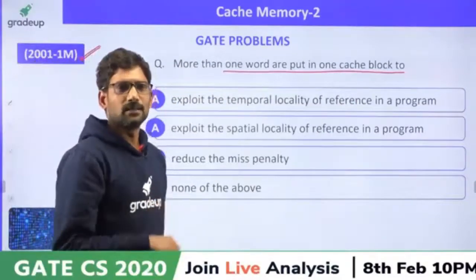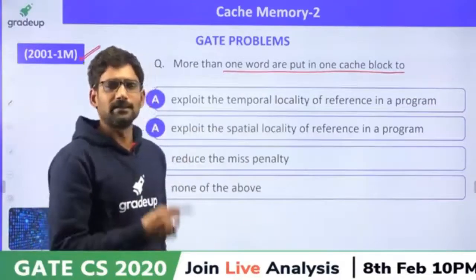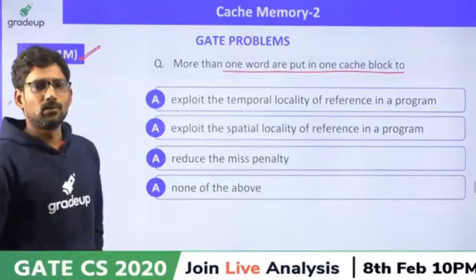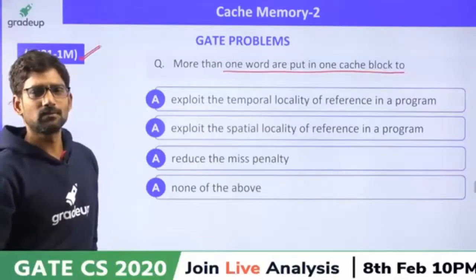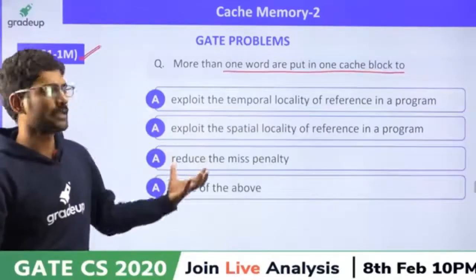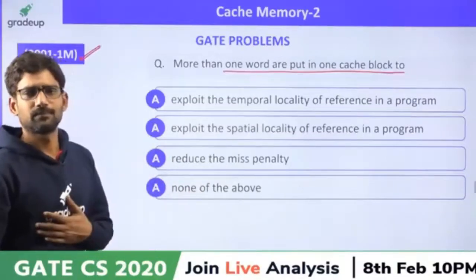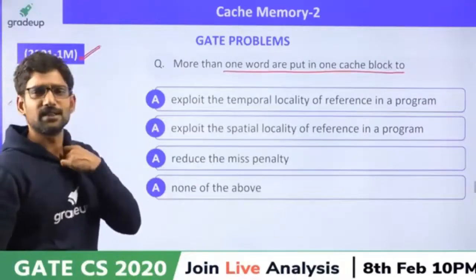You tell me, guys. Please read the options and tell me why. More than one word is put in one cache block for achieving what? That is related to which option here?